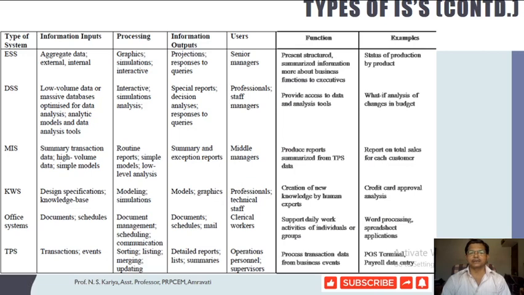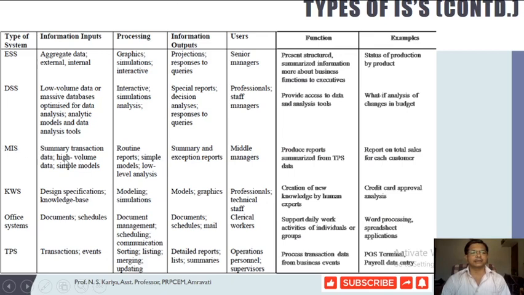We can process the data with respect to the creation of a new knowledge base by human experts, which is required in the organization. A specific example that has been covered is credit card approval analysis, which can be conducted using that KWS. Not every customer can get a credit card, so credit cards are allotted only to some specific group of people, and there are specific authorities who sanction them. Prior to that there is the MIS, and we are very much familiar with MIS.